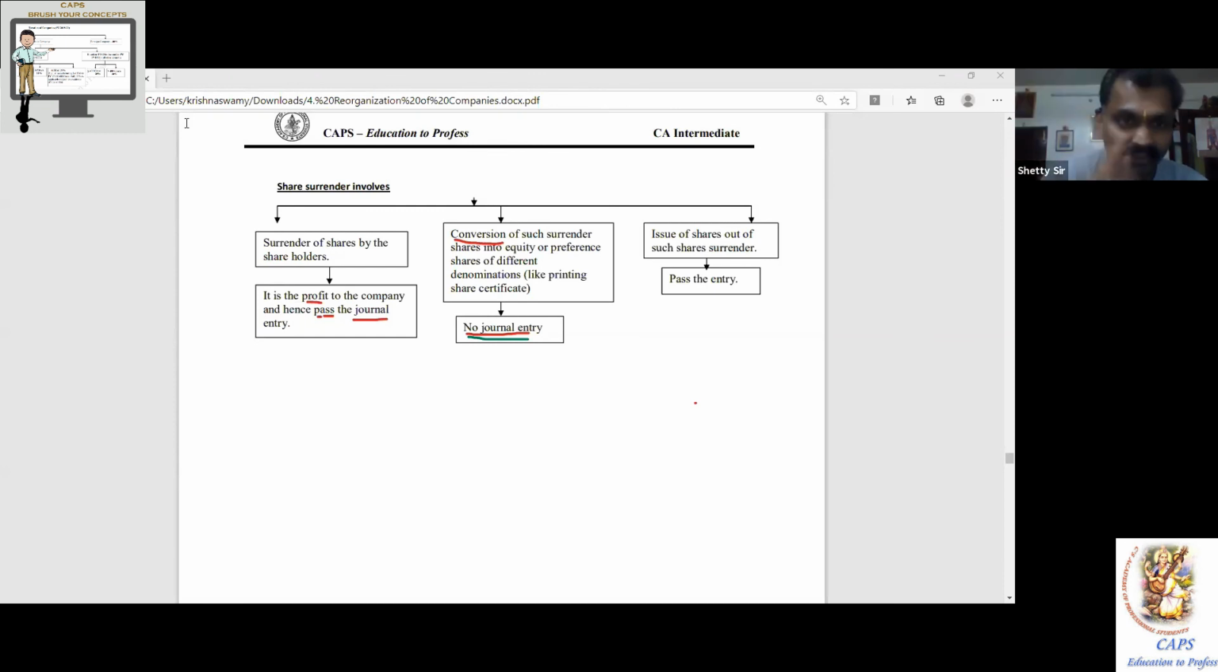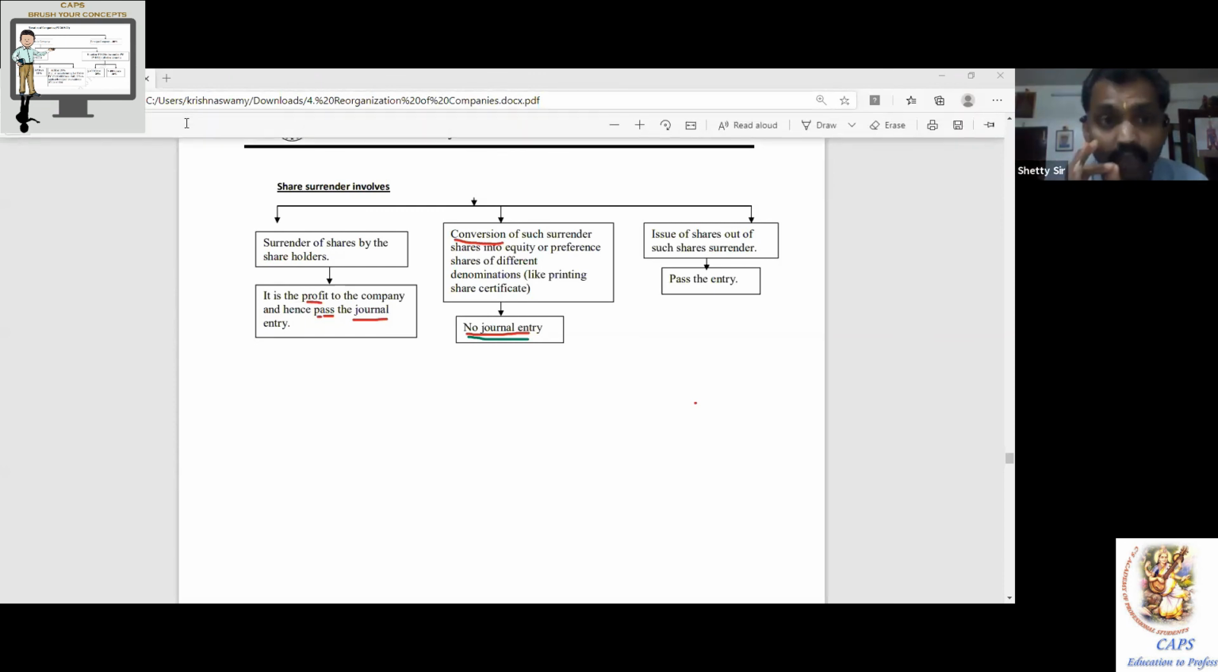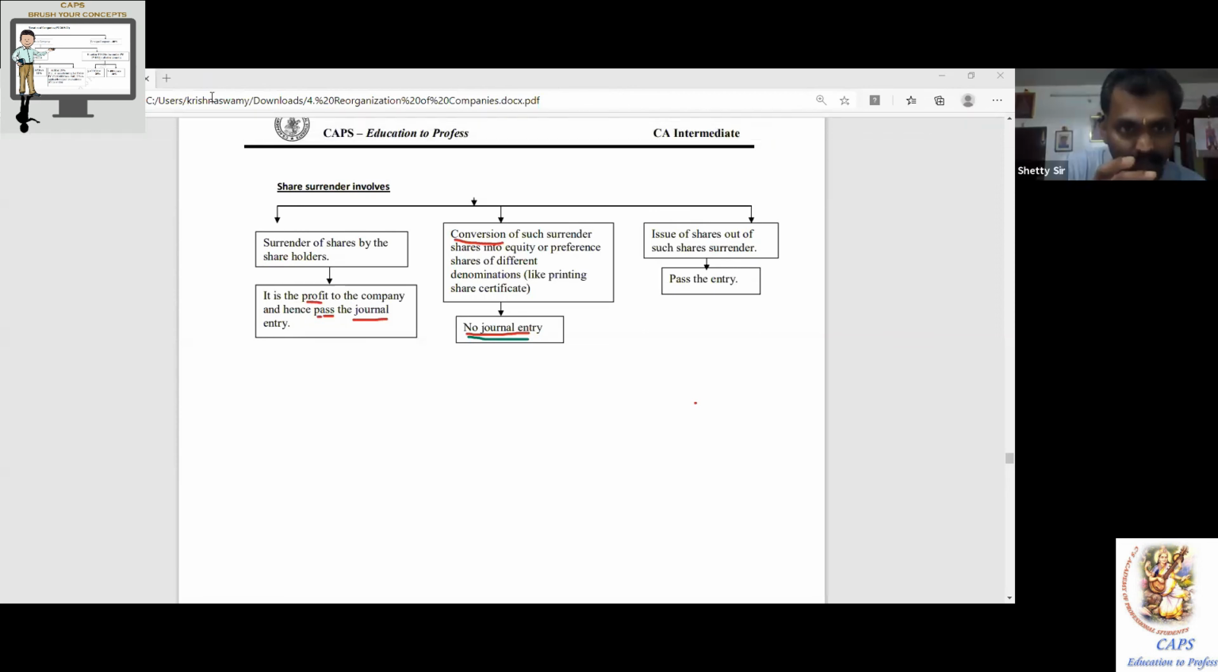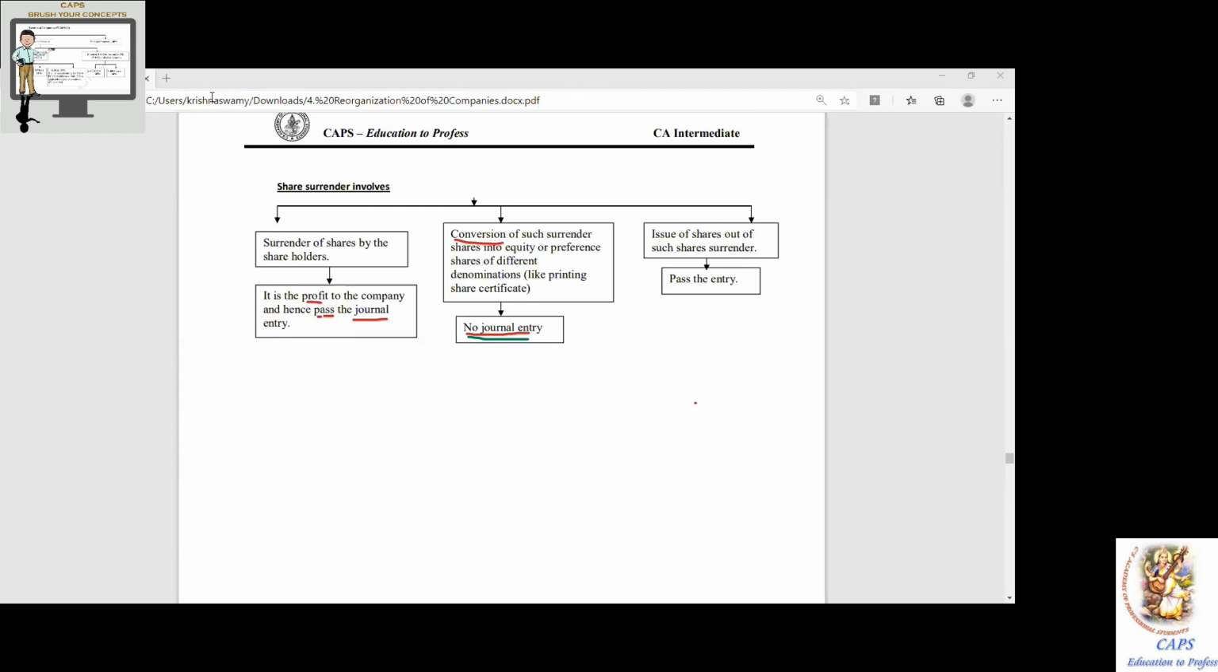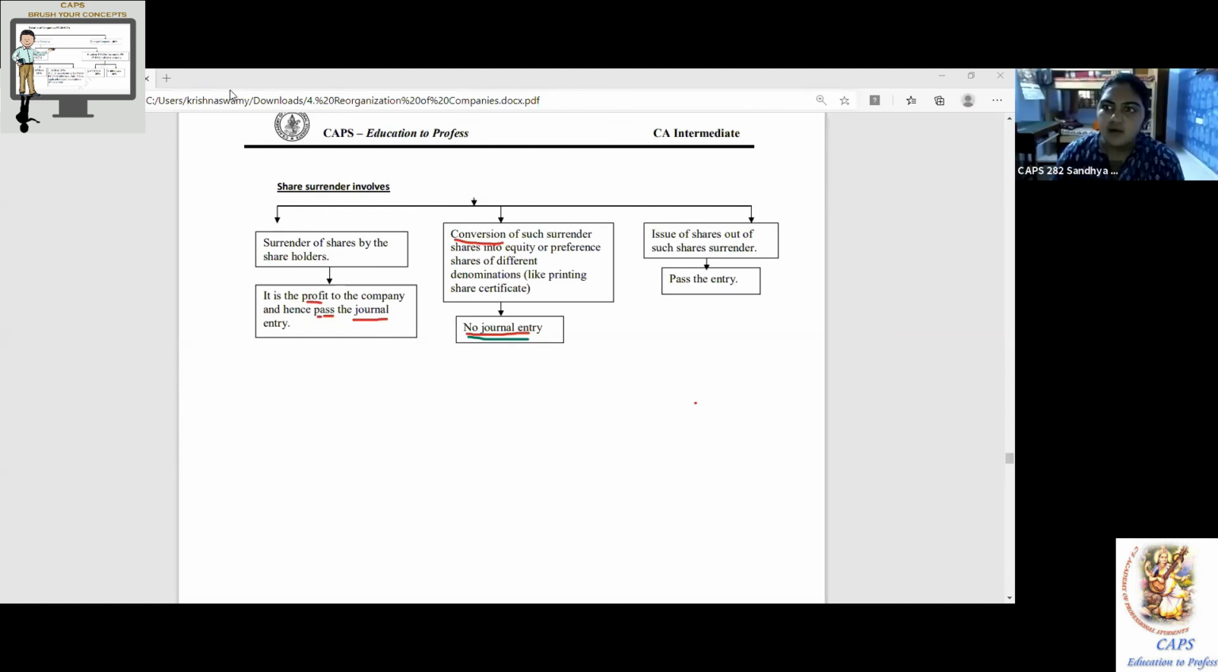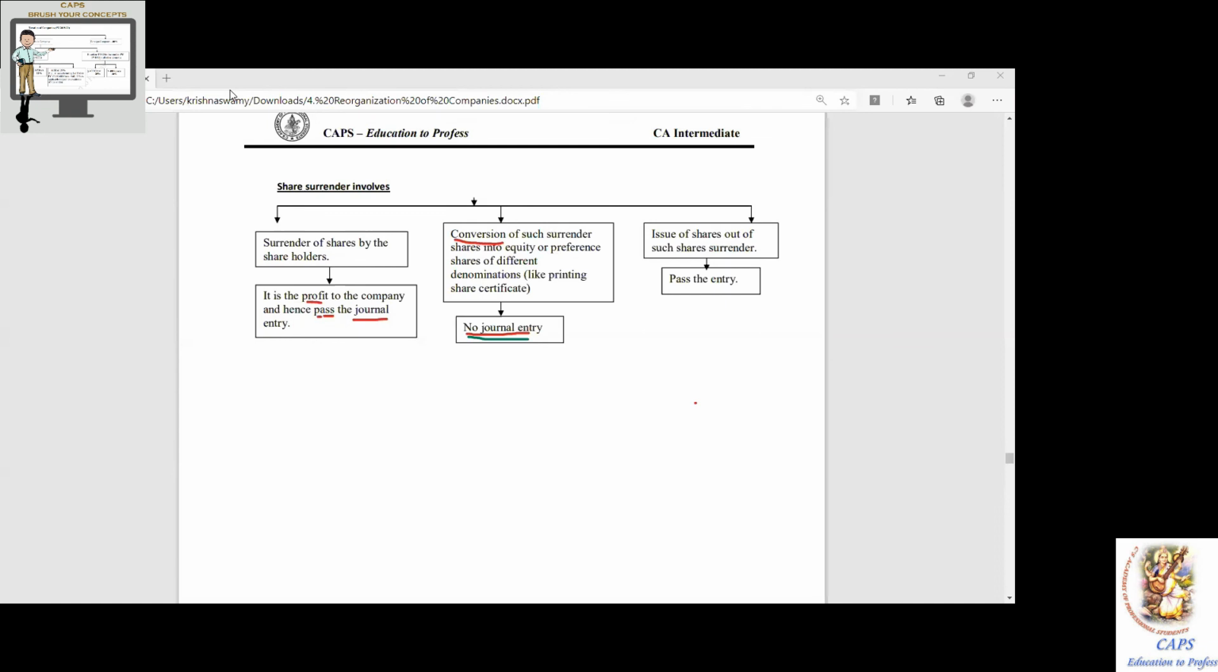Let us take second example. Out of 30 lakh, they forgo 20 lakh. And the 10 lakh rupees dividend, we are supposed to pay by cash or cheque, online transfer. What is the entry? Payment for 10 lakh. Who wants to answer? Preference shareholders account debit to bank account.